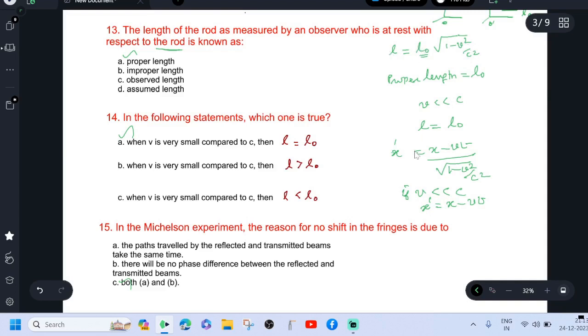The same is true for the Lorentz transformation equation also. In the Lorentz transformation equation, x dash equal x minus Vt divided by root of 1 minus V square by C square. If V is far lesser than C, you may neglect this term V square by C square. Therefore, the Lorentz transformation is reduced into Galilean.